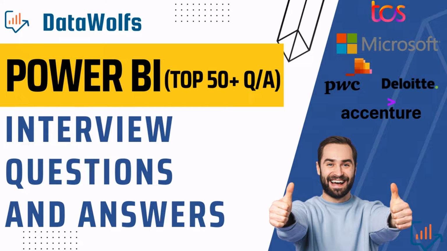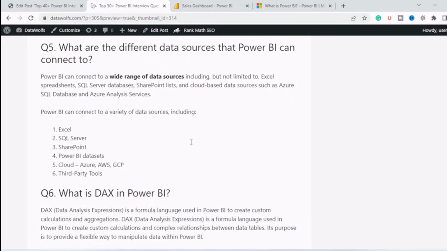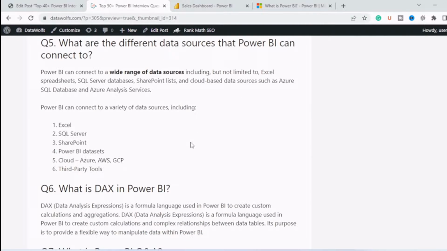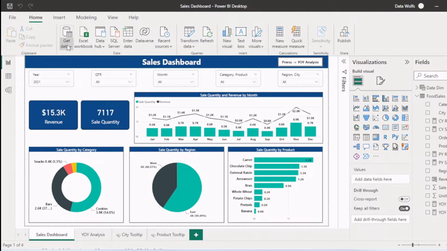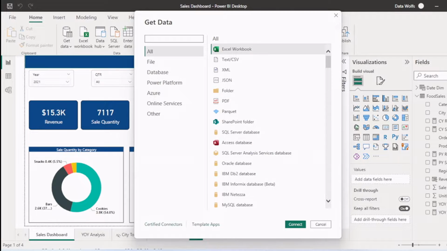Now let's move to our next question, that is, what are the different data sources that Power BI can connect to? So Power BI can connect to a wide range of data sources. Let's check in Power BI desktop. So when we click on get data, click on more. So here a pop-up will appear.